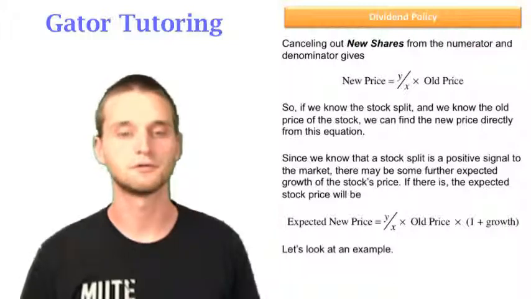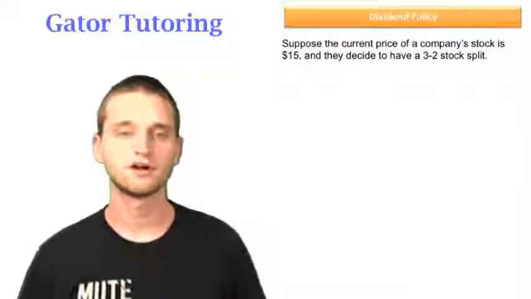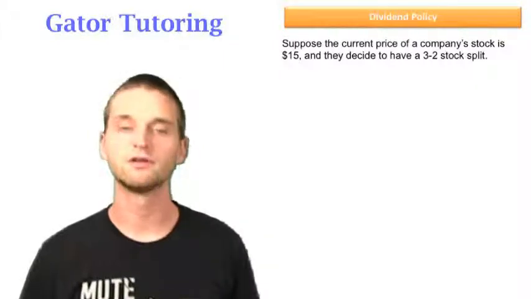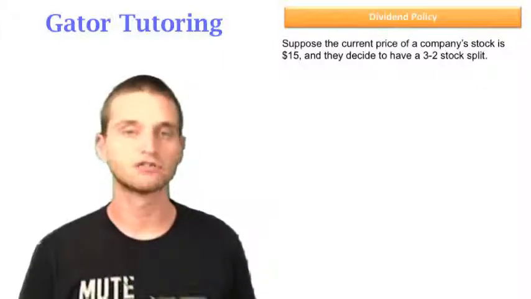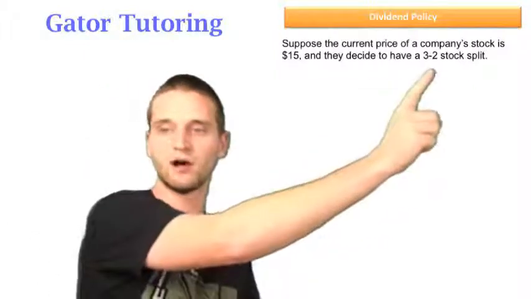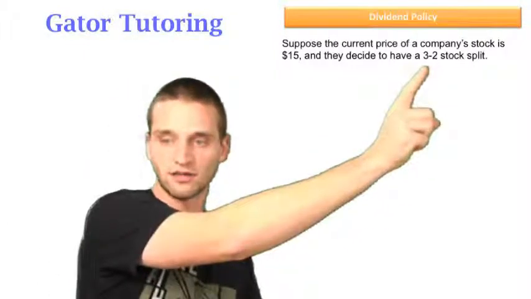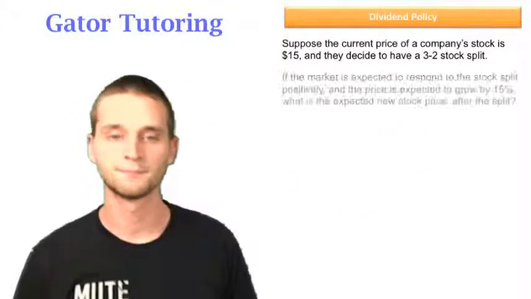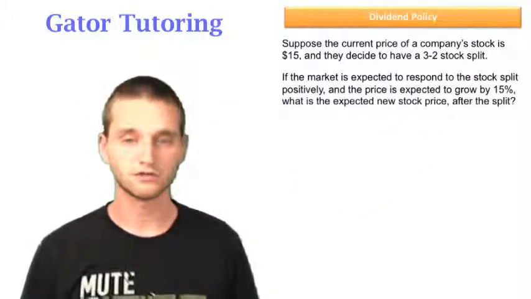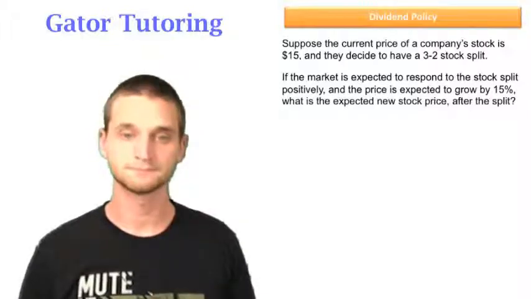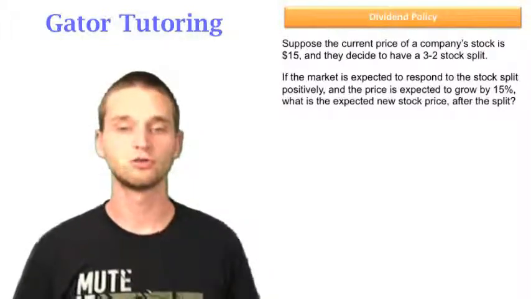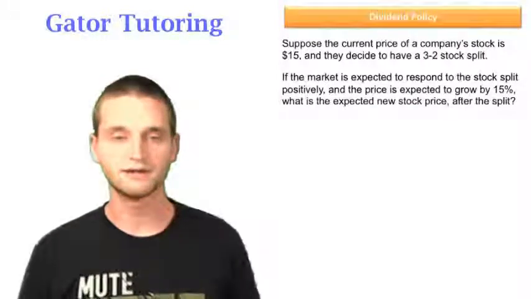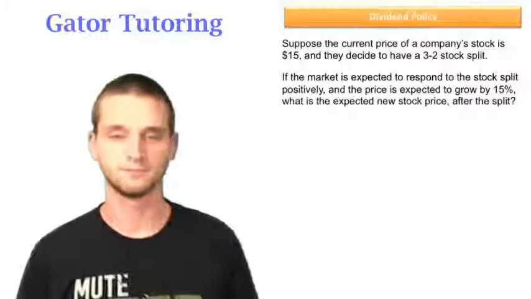So let's look at an example. Suppose the current price of a company's stock is $15 and they decide to have a 3-for-2 stock split. So for every 2 shares currently outstanding, that would be the Y in our equation, there are going to be 3 shares issued. That would be the X. So 3 would be X, 2 would be Y. If the market is expected to respond to the stock split positively, and the price is expected to grow by 15%, what is the expected new stock price after the split?